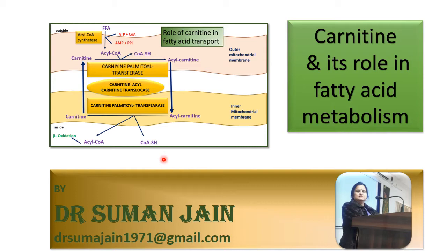This is in presence of transferase enzymes, that is carnitine palmitoyl transferase 1 and carnitine palmitoyl transferase 2 and a translocase enzyme. With the help of these three enzymes, carnitine helps to transfer fatty acyl coenzyme A to mitochondria. So let's see what is the role, how it plays.